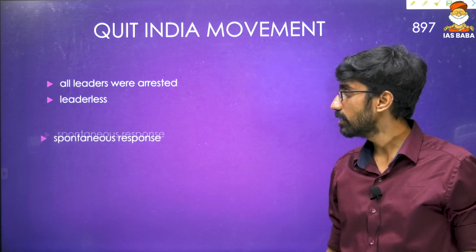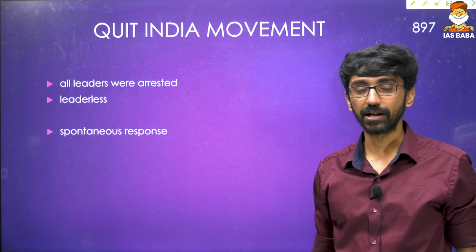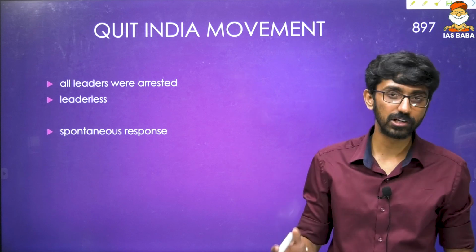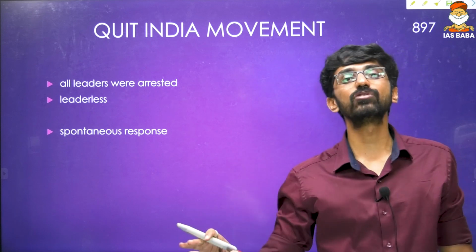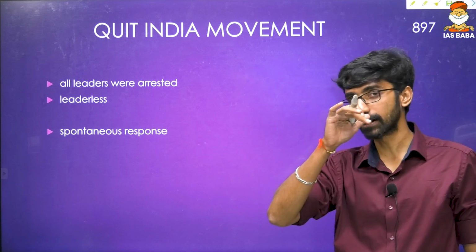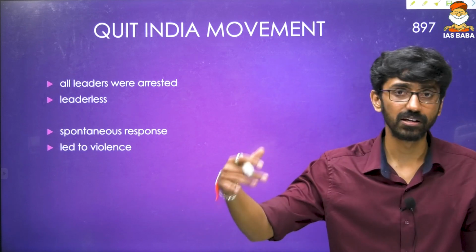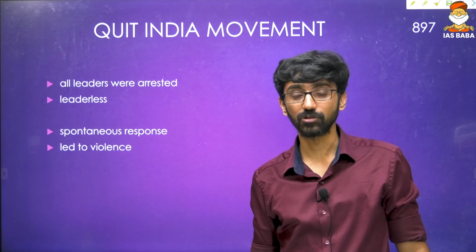leaderless. And finally, people had a spontaneous response, because in the non-cooperation movement and the civil disobedience movement, people were organized to do certain activities. But right now there are no leaders. The movement is leaderless. A spontaneous response led to a lot of violence, attacking the British, even killing British officials by common people.